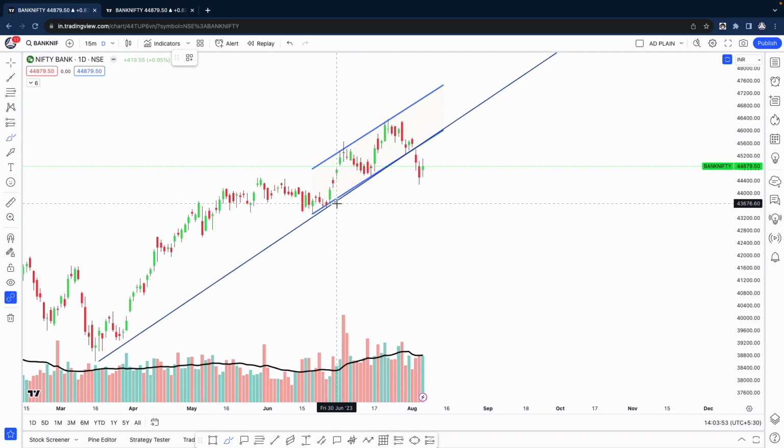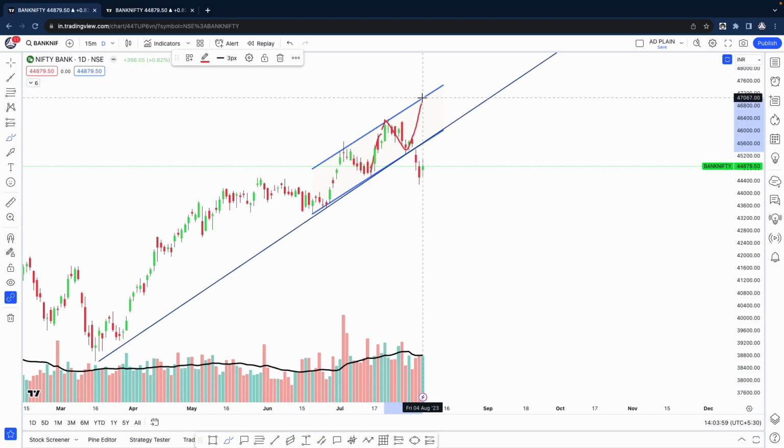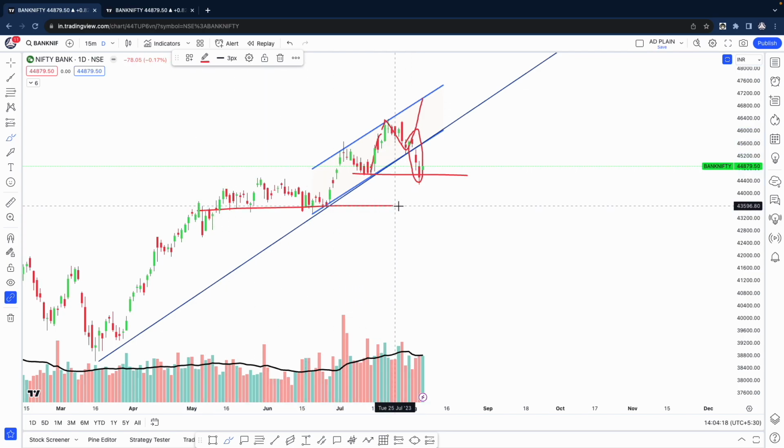See, we had this type of channel we were tracking, and we were expecting that if we go up, we could hit the upper end of this channel, or if we break this, we could hit the lower end of 44,500. That is where we have come. And this was a pretty good move, right? It was easily capturable. I'm sure a lot of people would have made money. The next target on the downside is this level, about 43,500. We will see how and why that is possible.